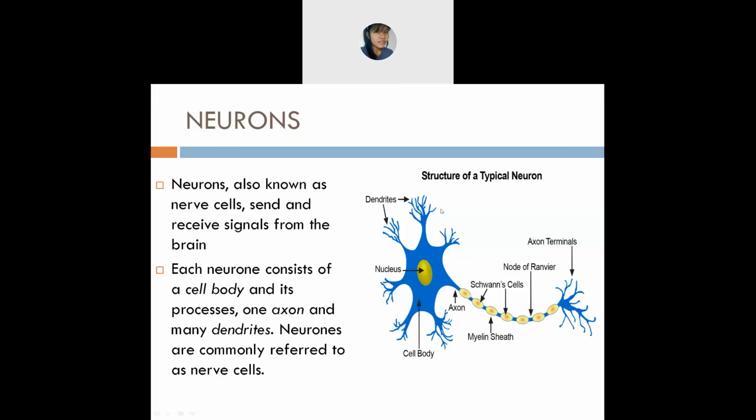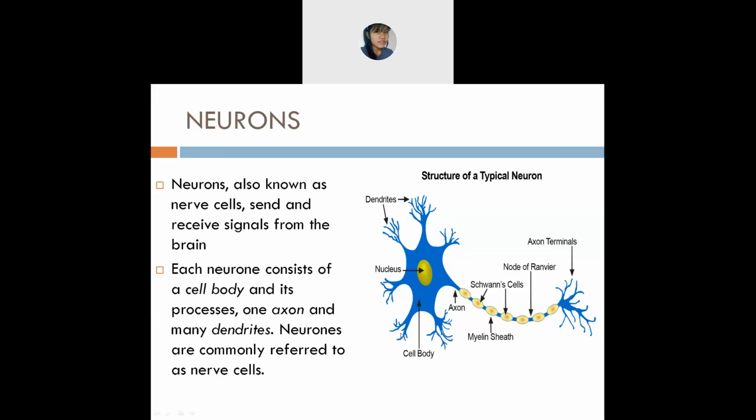These neurons are divided into different parts. This neuron consists of a cell body and one axon. This line, this complete line, is known as the axon. And they have many dendrites, just like branches.